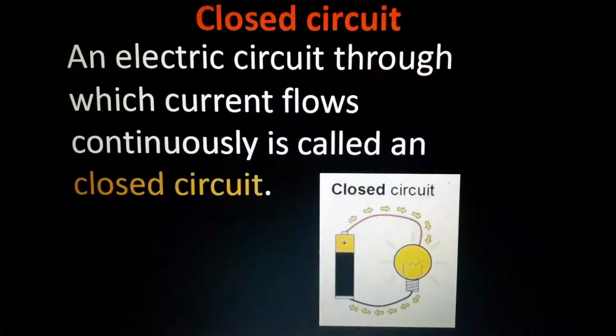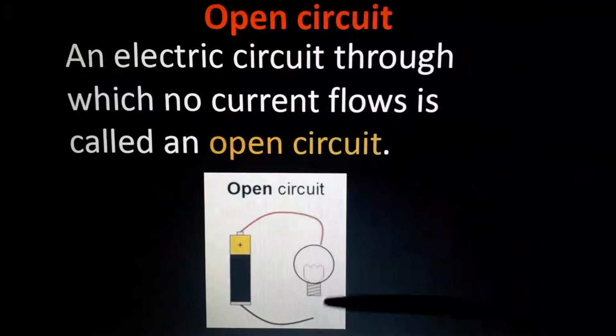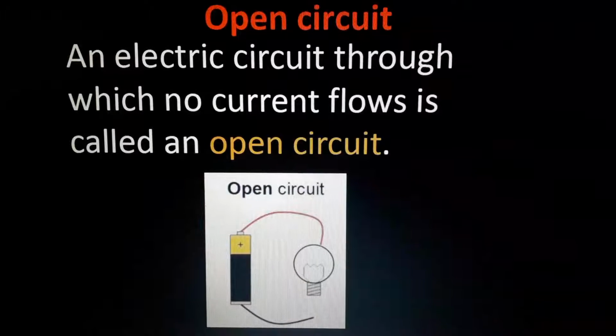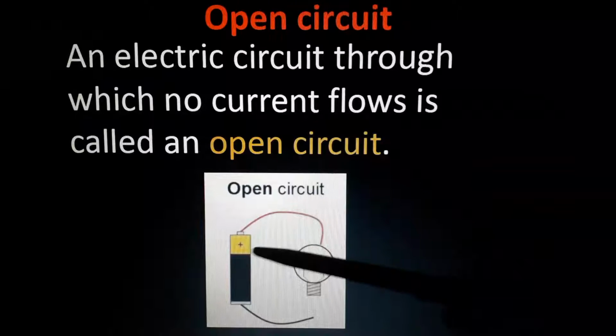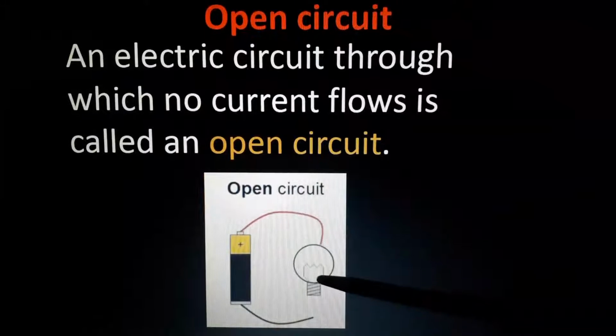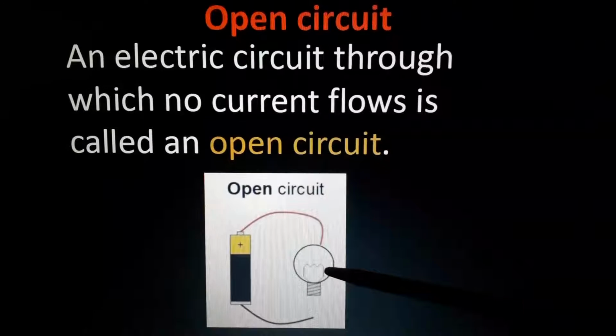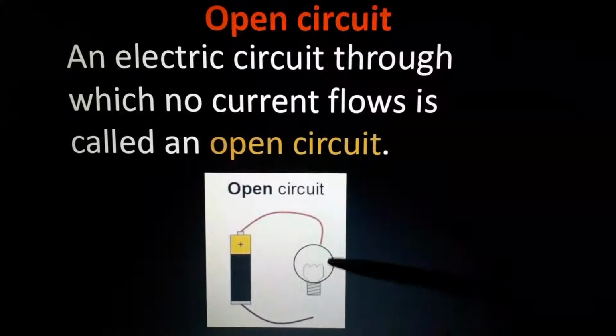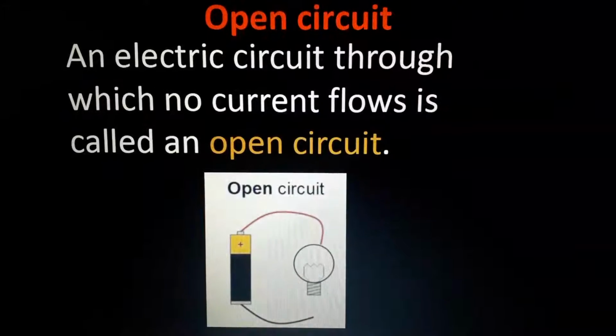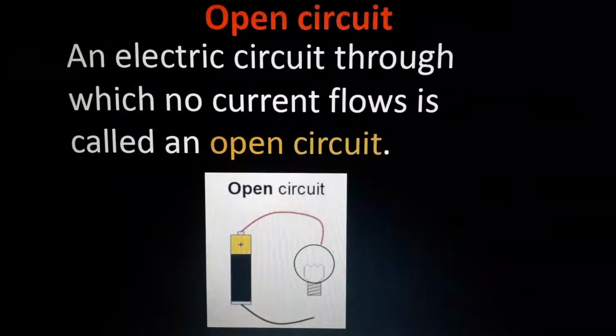Okay, this circuit is a closed circuit. Here what has happened? The wire is broken, so it is an open circuit. Current will flow from here and stop here. Understood? But in this case, why is the bulb not on? Anyway, the current reached here. Then why is it not on?